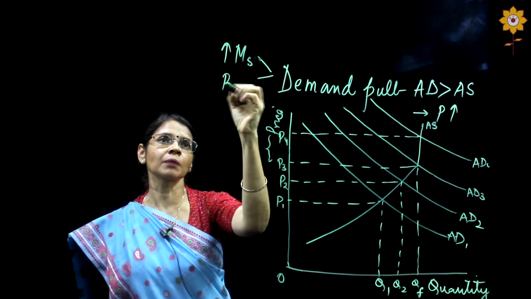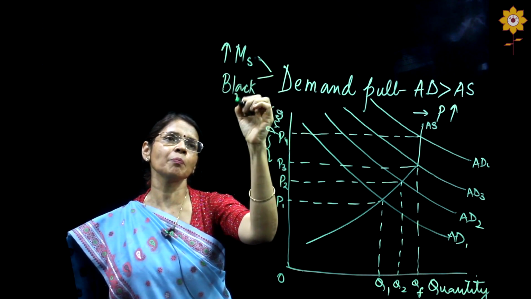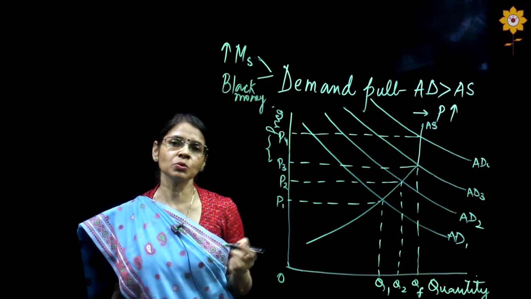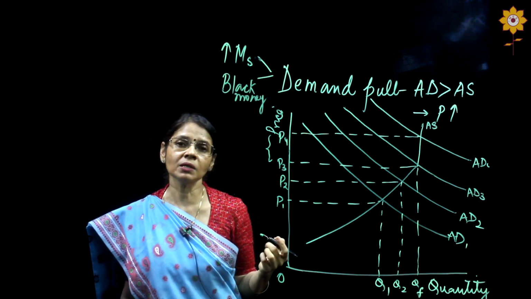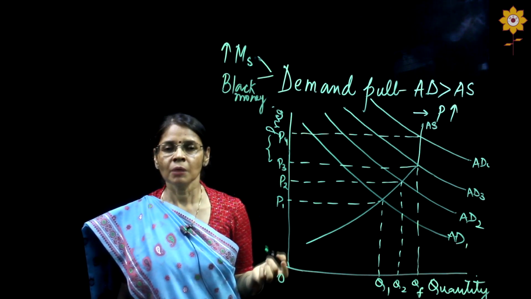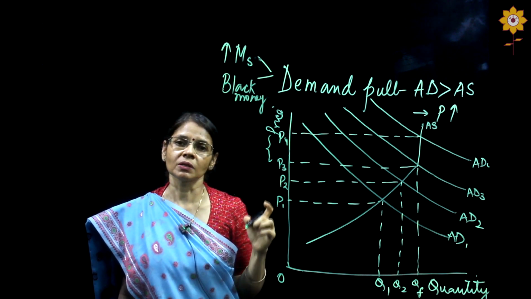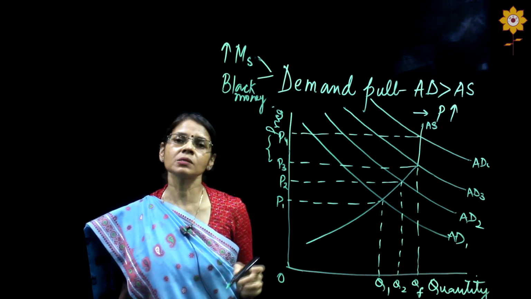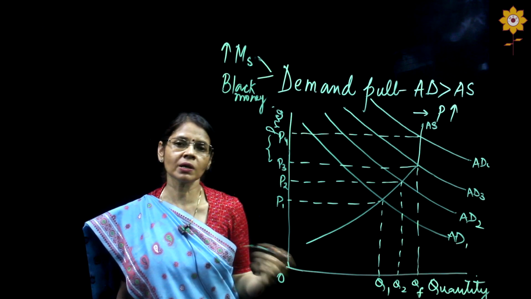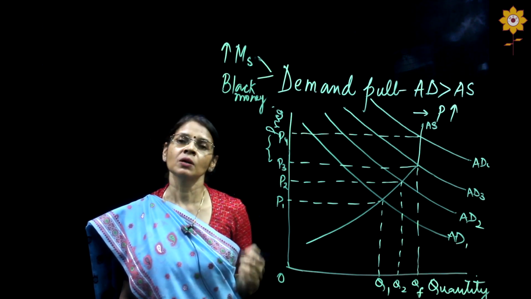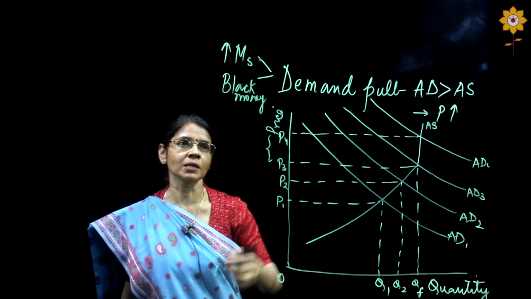Another thing is black money. Black money is the parallel economy. It is money which is unaccounted. Because it is unaccounted, it automatically leads to demand or purchasing power in the hands of people, whereas the goods and services are not sufficiently balanced with that. So therefore there is a rise in prices.